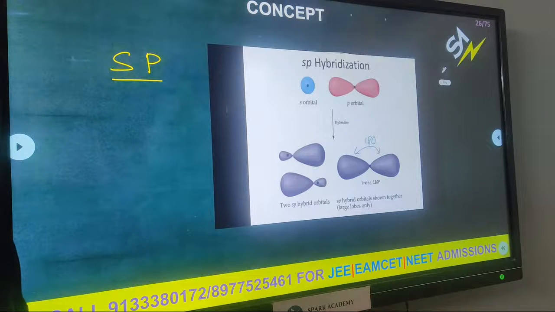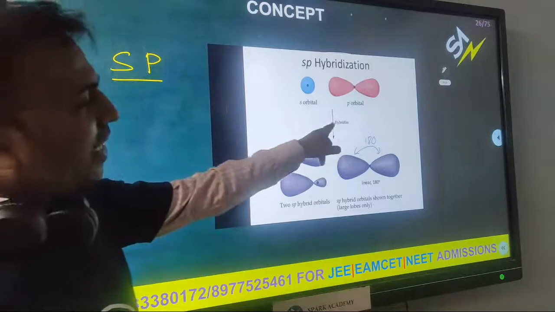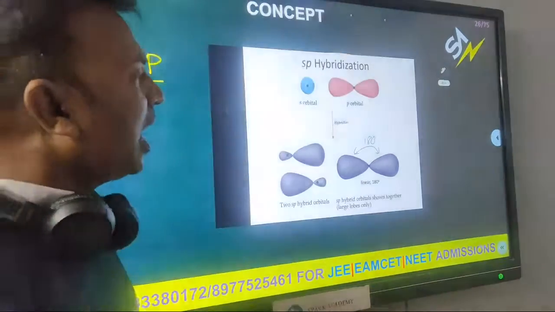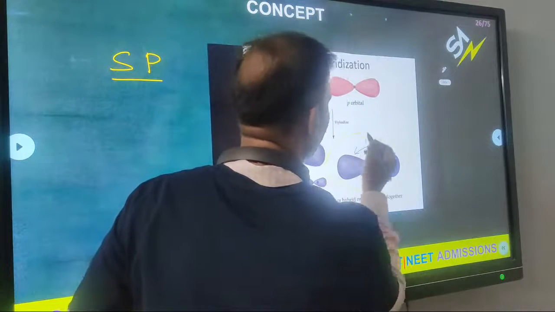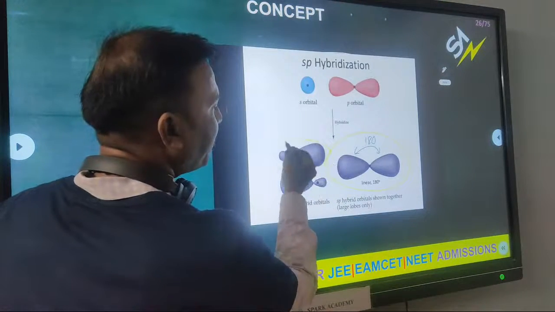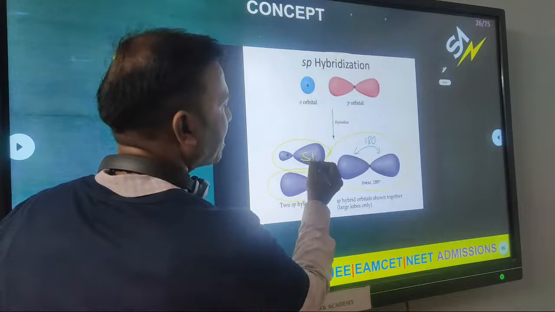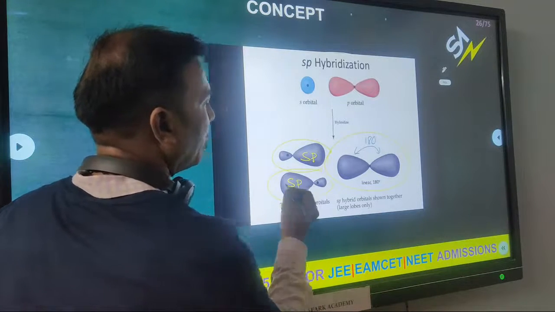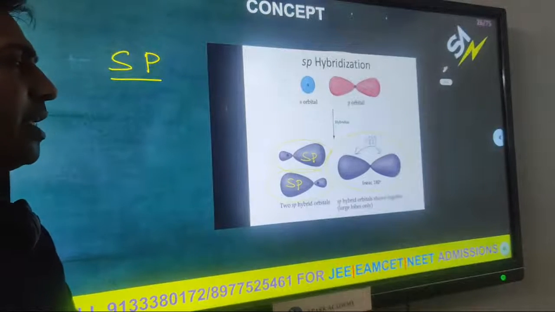What is the shape of the p orbital? Dumbbell. They intermixed, underwent hybridization and formed hybrid orbitals. How many? Two hybrid orbitals, sp and sp.